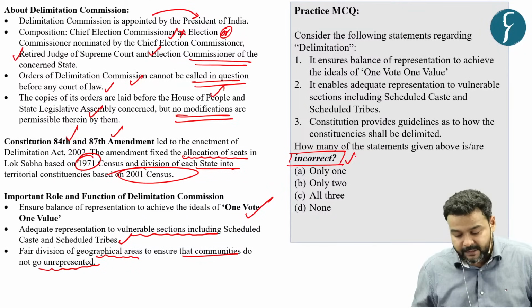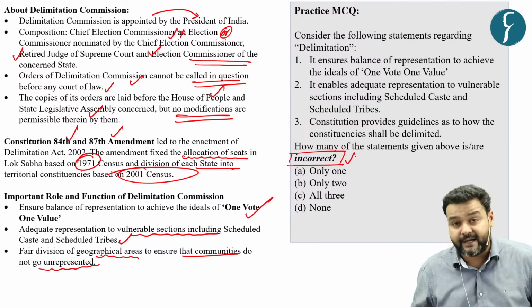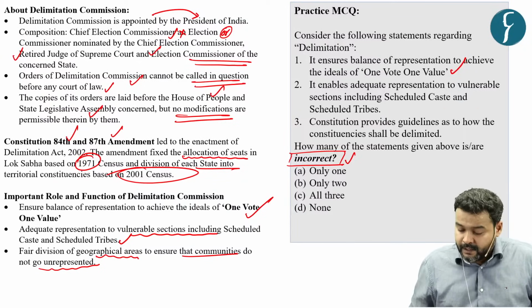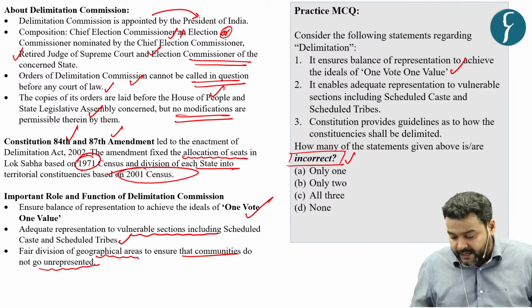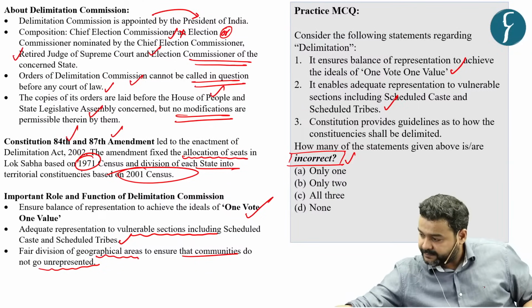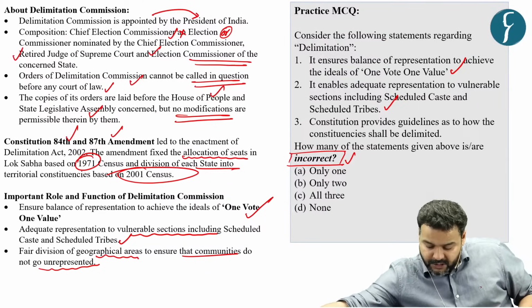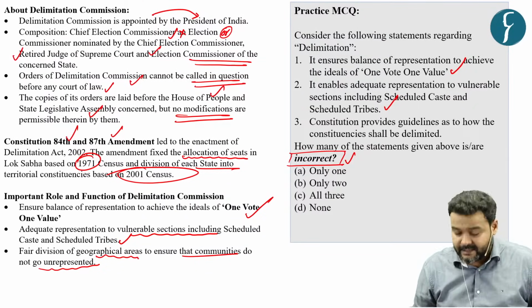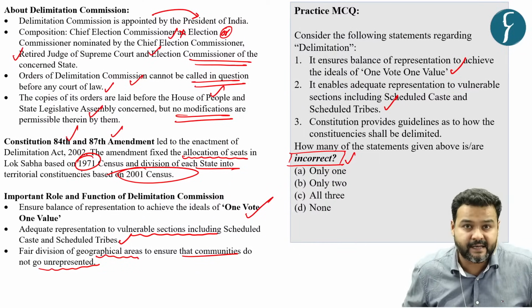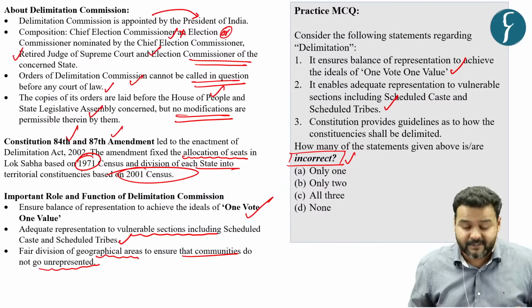The first statement says it ensures balance of representation to achieve the ideals of one vote, one value. This is correct. The second says it enables adequate representation to vulnerable sections, including scheduled caste and scheduled tribe. This is also correct. The third statement says that the Constitution provides guidelines as to how the constituencies shall be delimited. Now this statement is also correct.